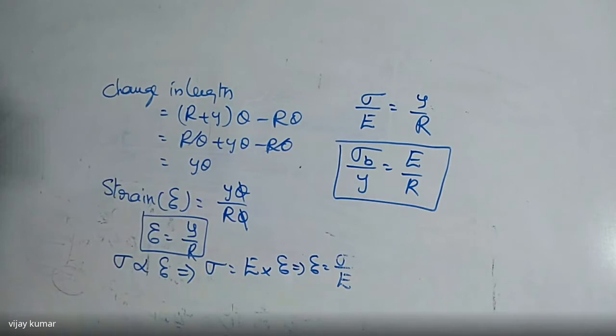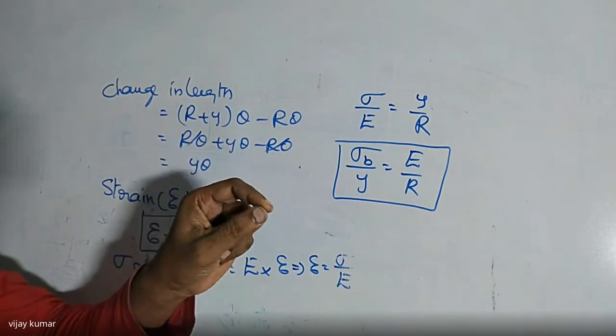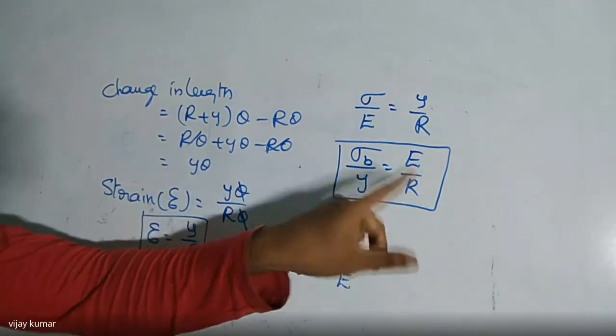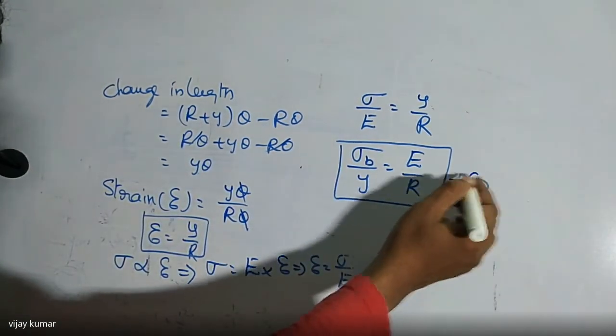Sigma b is nothing but bending stress. E is Young modulus. Y is the distance of any point on the beam from the neutral axis. R is the radius of curvature of the beam. Did you get it or not? I hope you understood this one. So this is the one relation we are getting between sigma b and E, Y and R.